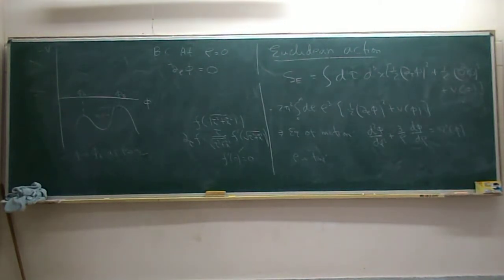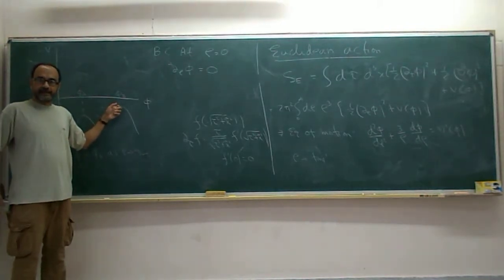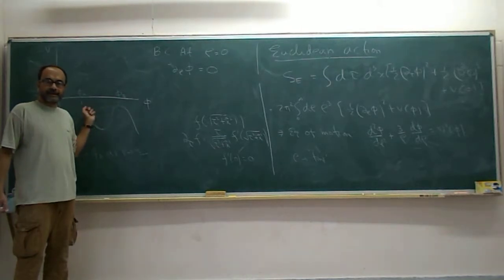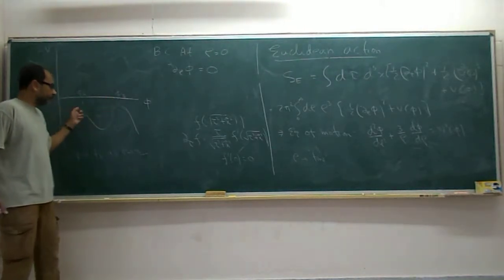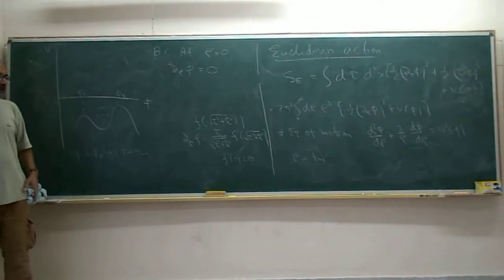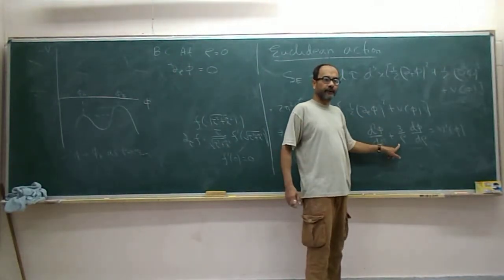By staying very, very close to phi b, you just delay the effect of friction as much as you want, right? And once you have done that, then even a little bit above phi a is enough to take you down the hill here. Is this okay? The reason that you can do it is that the friction term is 1 over rho, okay?